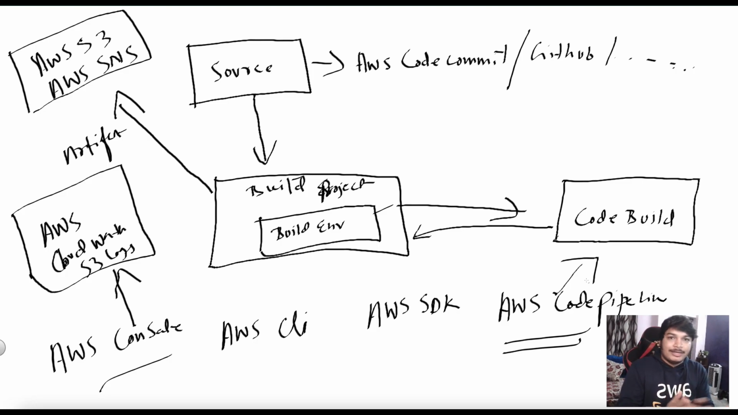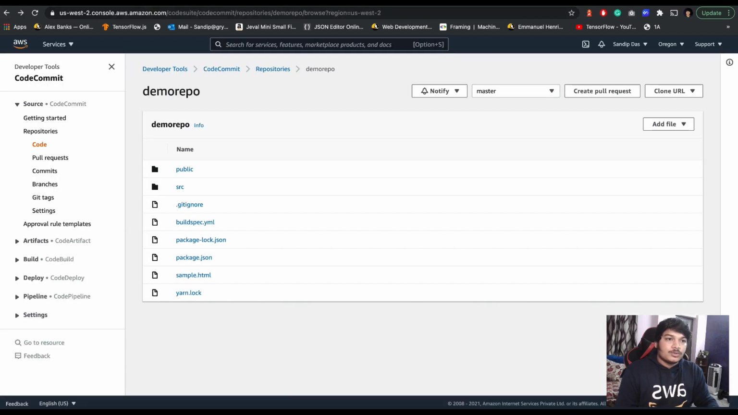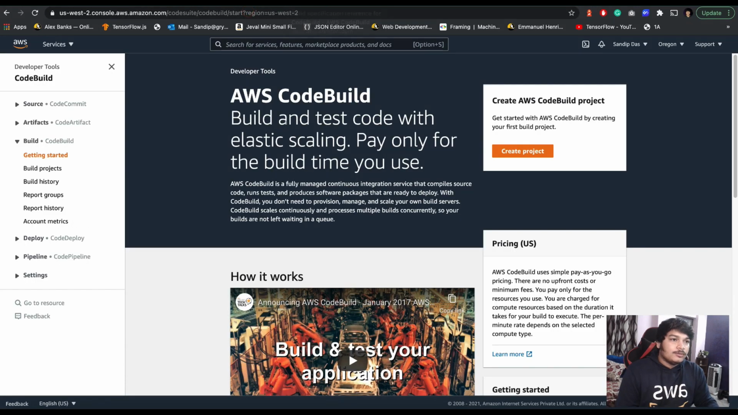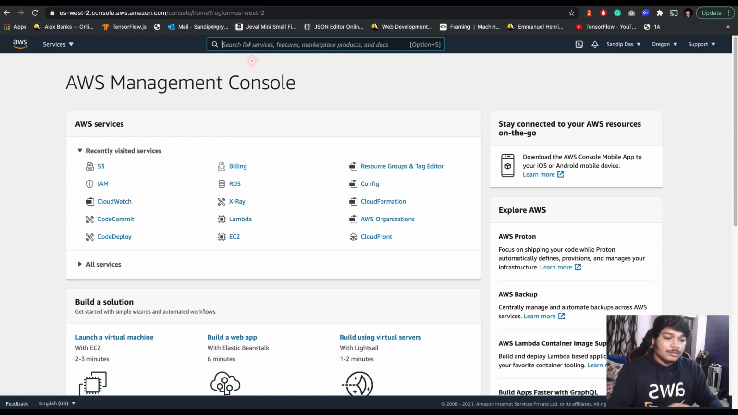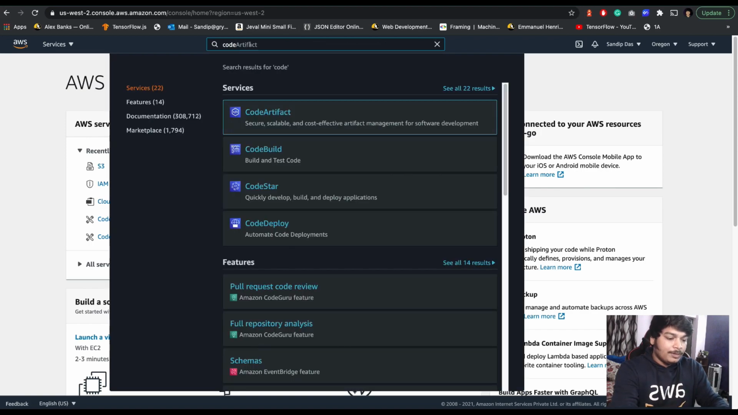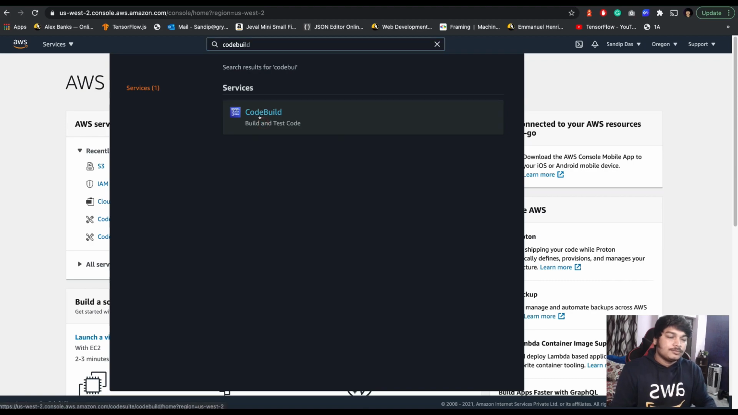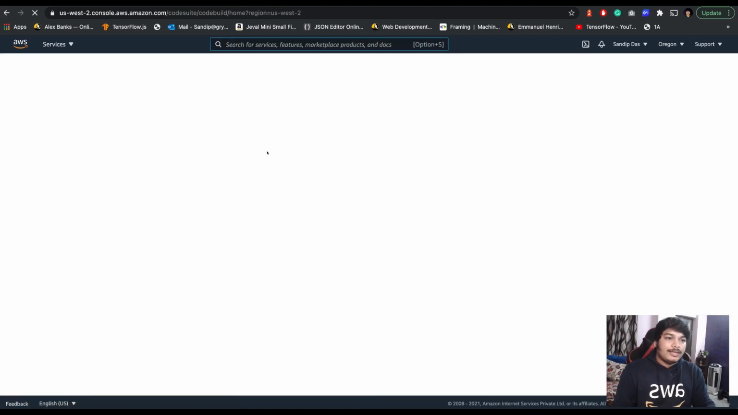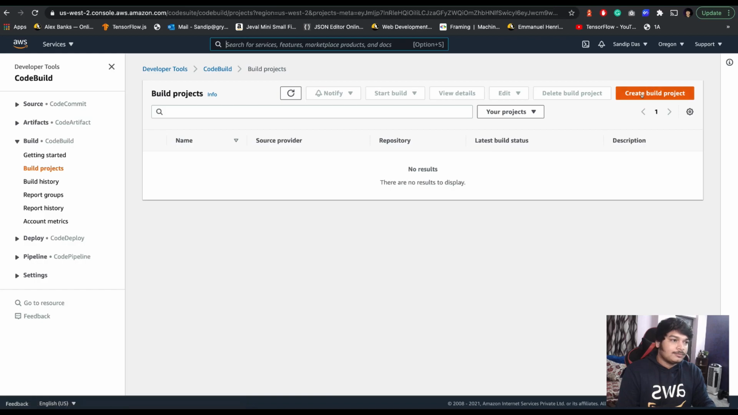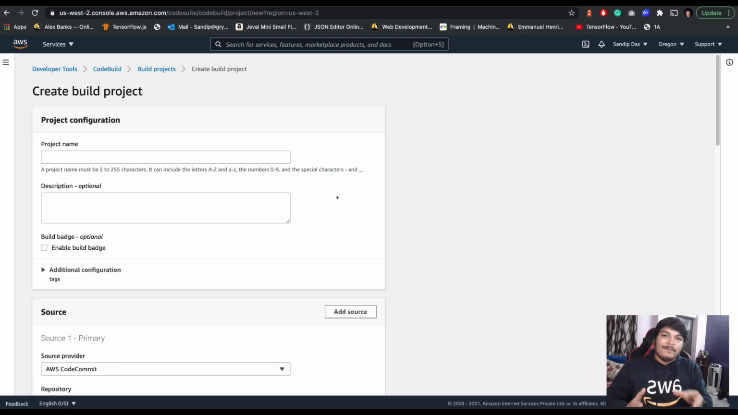So this is how it is. Now I have shown you all this theory, so let's actually play with the service. Let's do it. So usually this is your CodeBuild. After logging into the main AWS console, search for the service CodeBuild, and there we will configure the project, right? Create the build project.